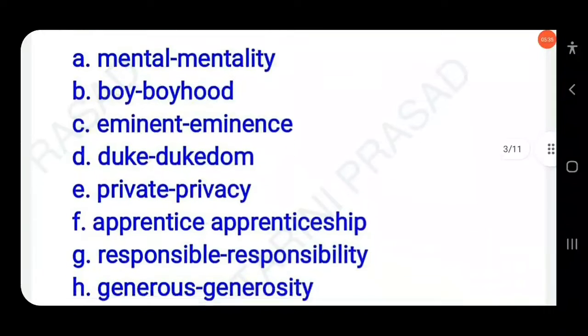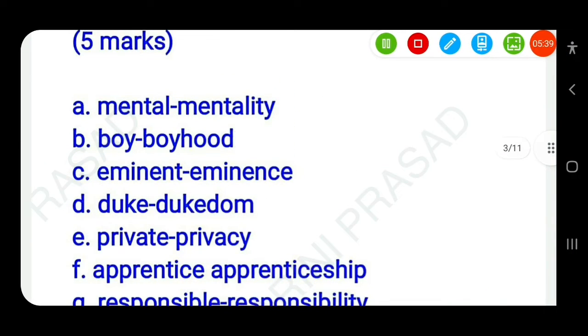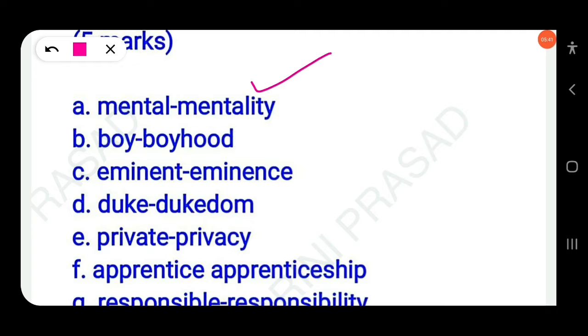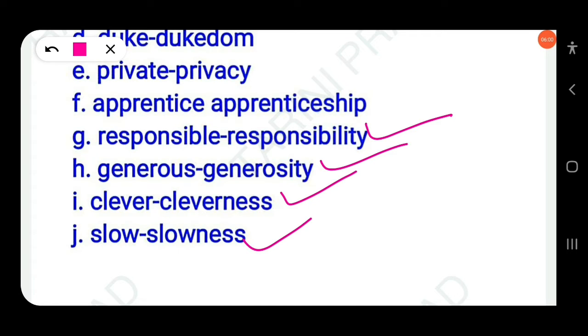So the answers: mentality, boyhood, eminence, dukedom, privacy, apprenticeship, responsibility, generosity, cleverness, slowness.